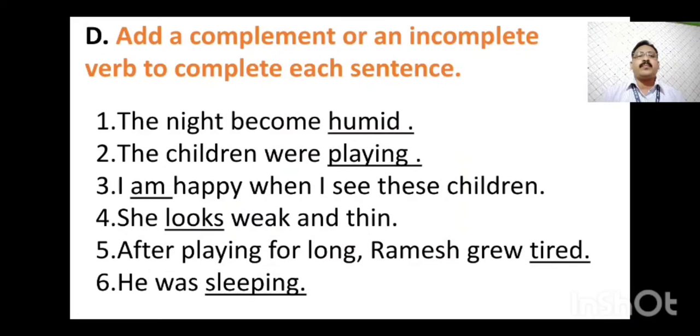Add a complement or an incomplete verb to complete each sentence. It means you have to add a complement to complete the sentence. Here, the night became dash. I have added humid. The night became humid, to complete the sentence. The children were playing. The children were dash. In the dash I have written playing. So the sentence is now: the children were playing. It is a complete sentence.